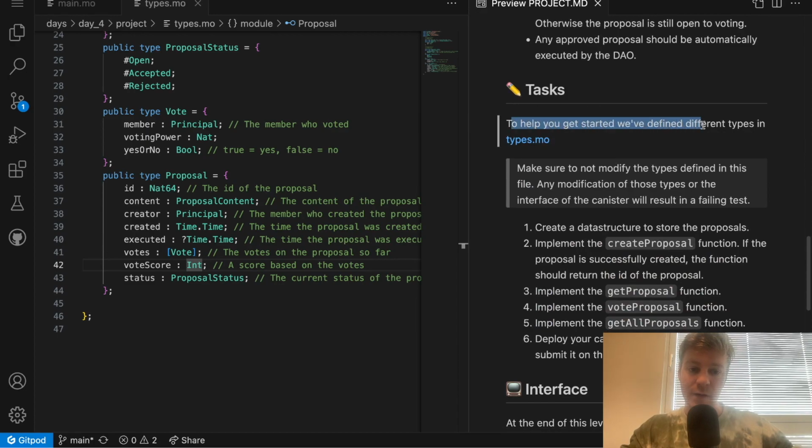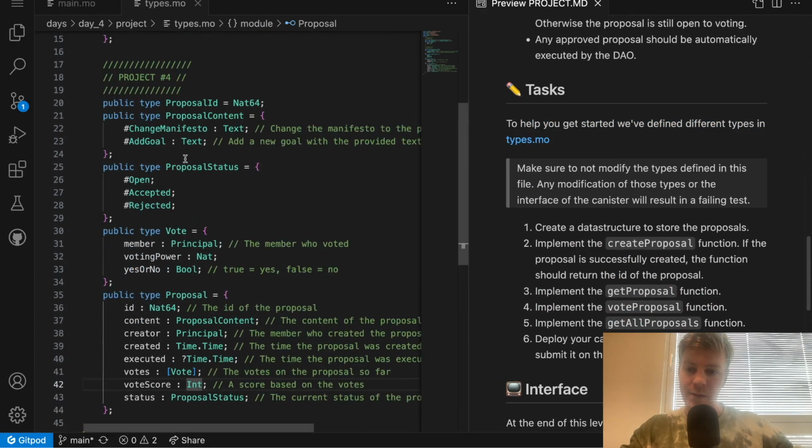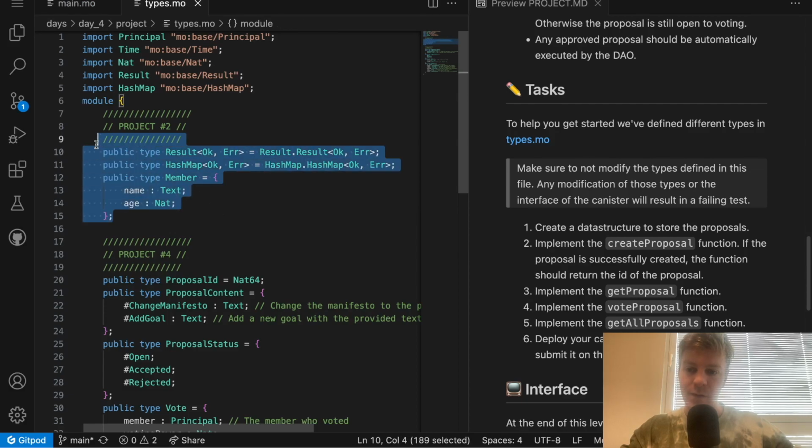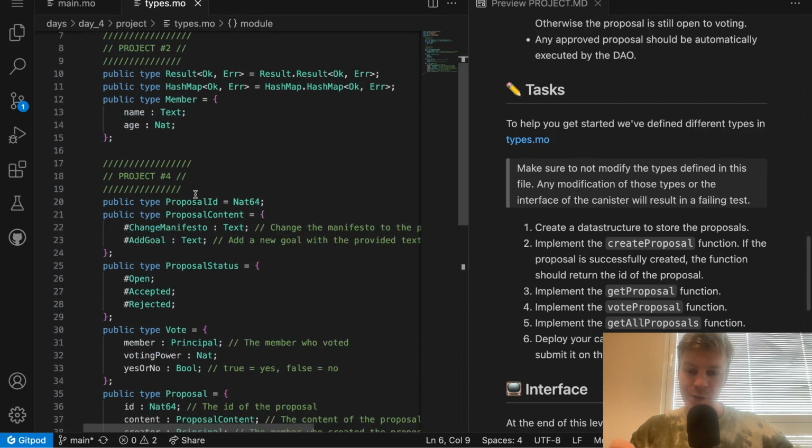To help you get started, we have defined different types in types.mo. So as you can see, you have the types from project 2 because we need them for the project 2 part of the code.